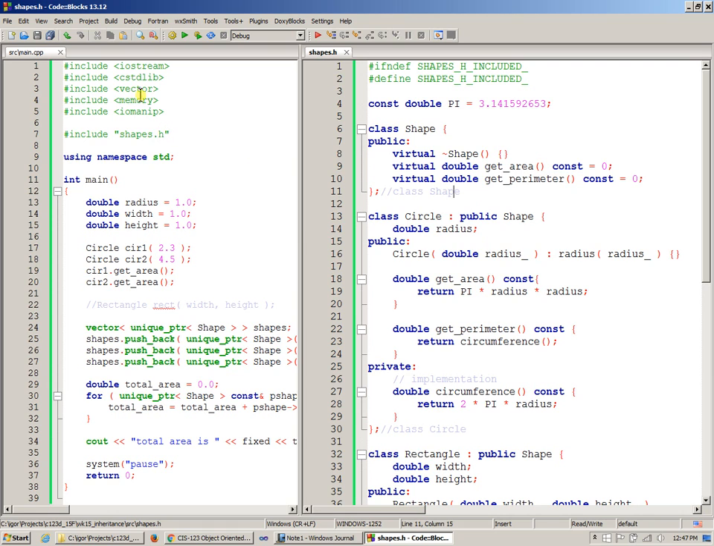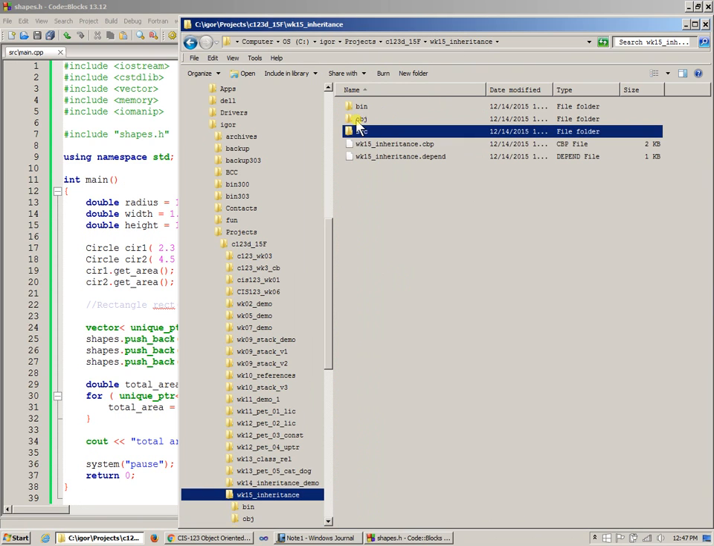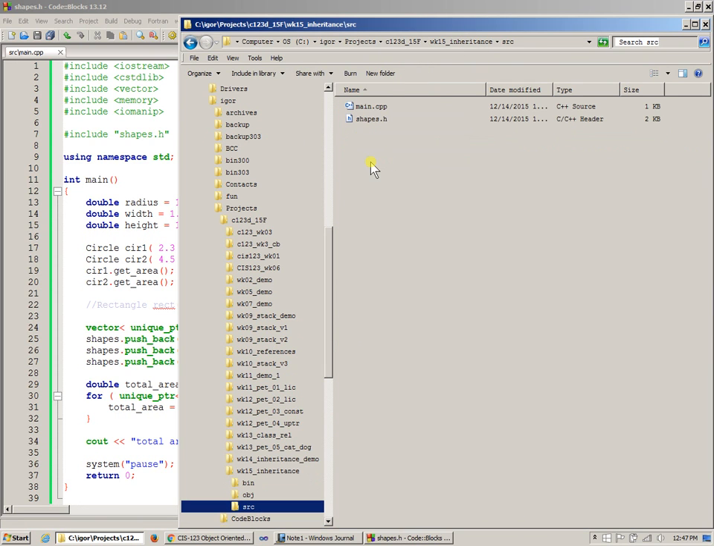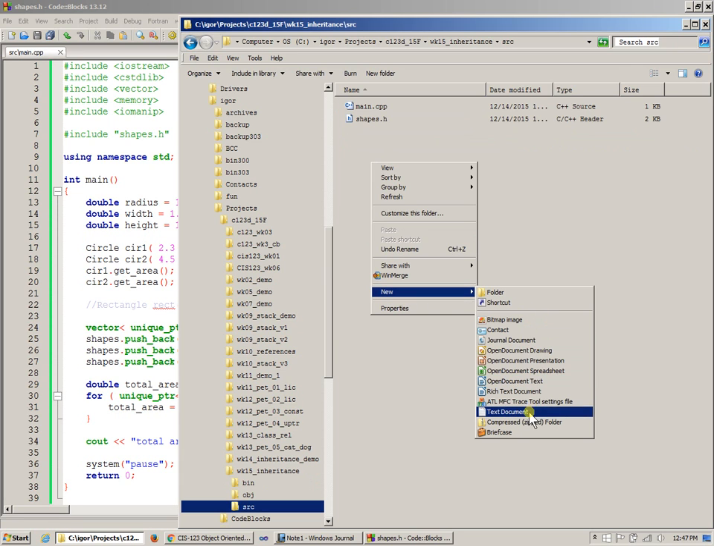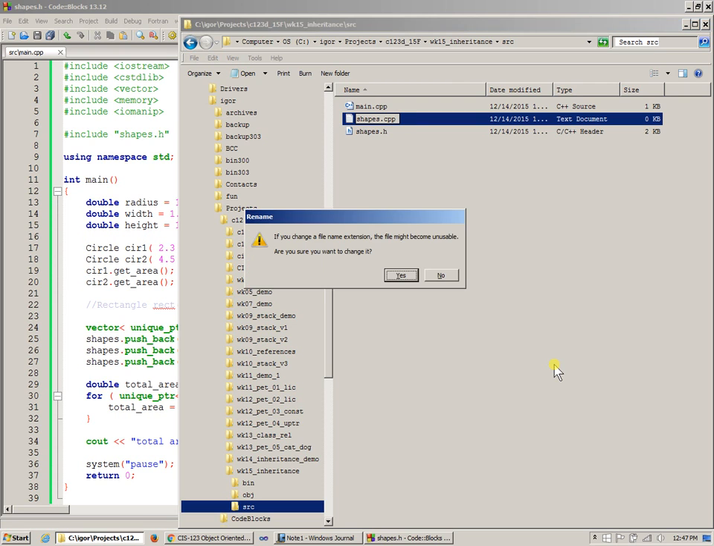we can go to our project, or rather, let's go back to the source folder and add another implementation file, new text document, right? Shapes.cpp. A new implementation file with the CPP, C++ typical source extension, right?